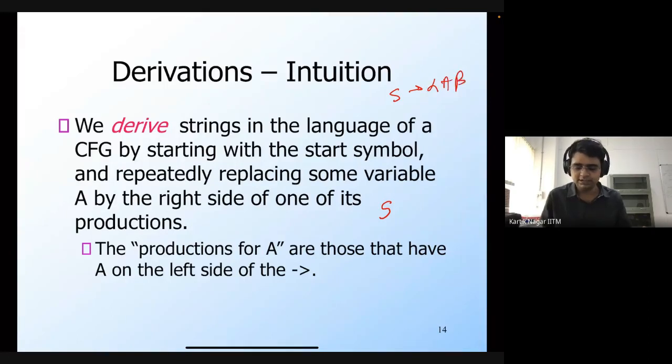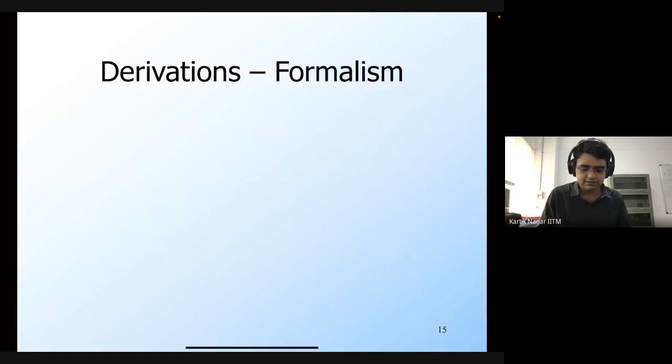Then what we are going to do is first replace S with the right hand side. So we have this production rule, and I'm going to replace S with the right hand side. So I'll get alpha A beta. And then for A, I may have some other production rule.